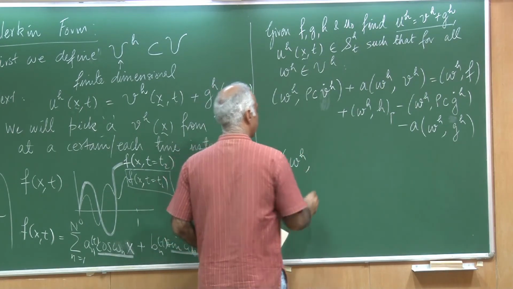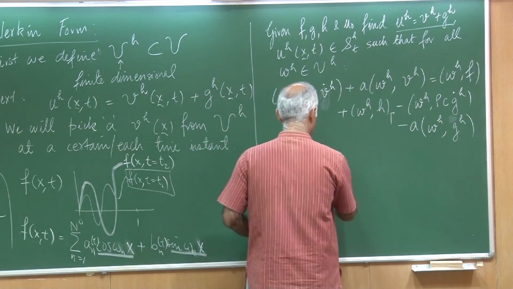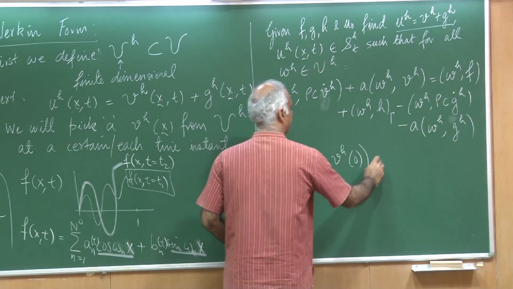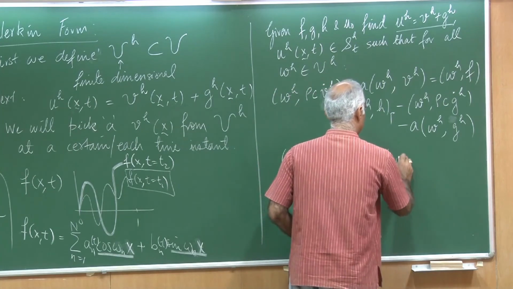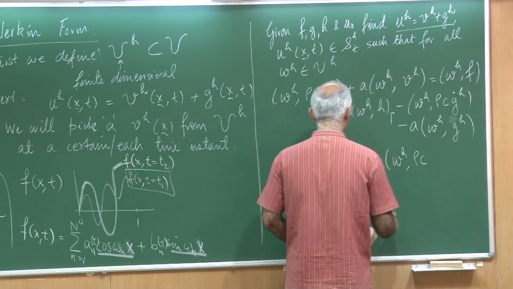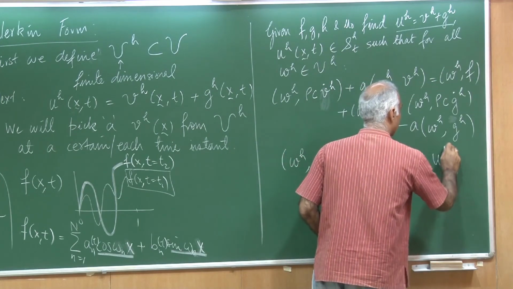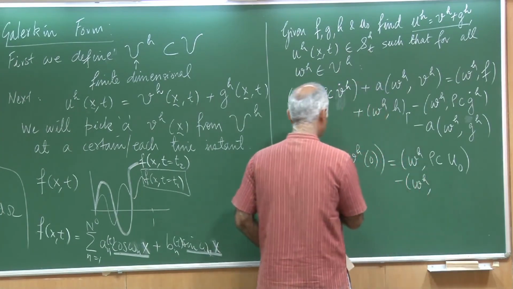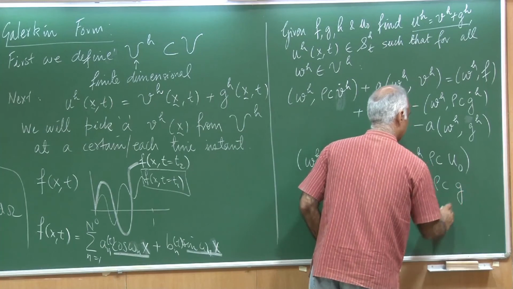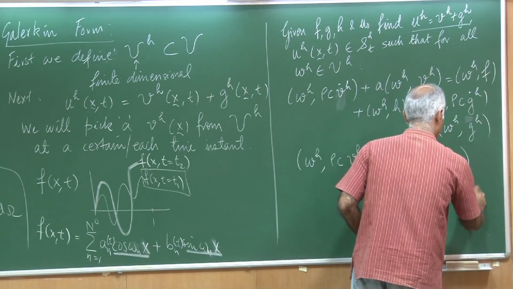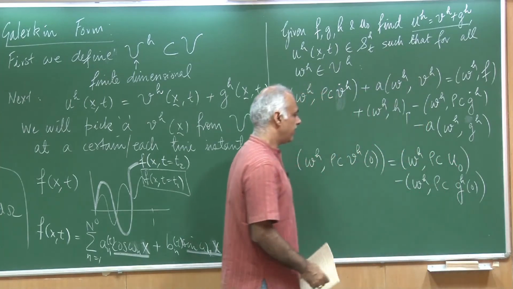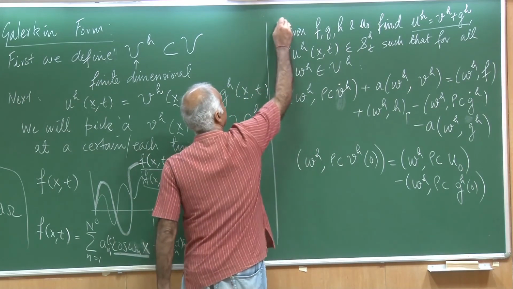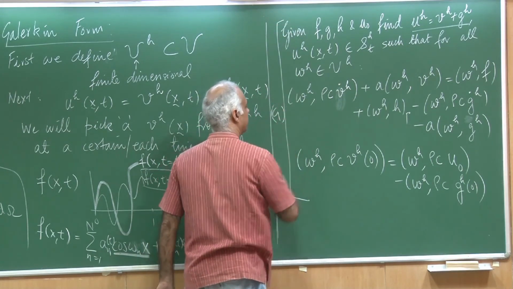So, WH times rho C VH at 0 is going to be given as WH times rho c, which is our u0, which is given to us, the field, minus WH times rho c g of h at 0, where this 0 actually implies that it is at time t equal to 0. So, this whole thing constitutes the Galerkin form.